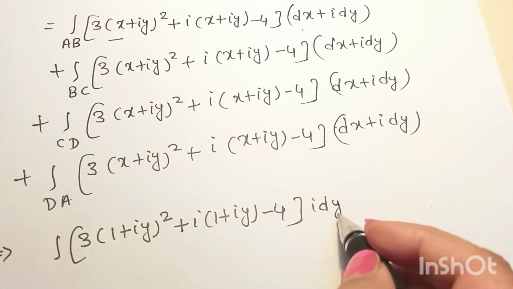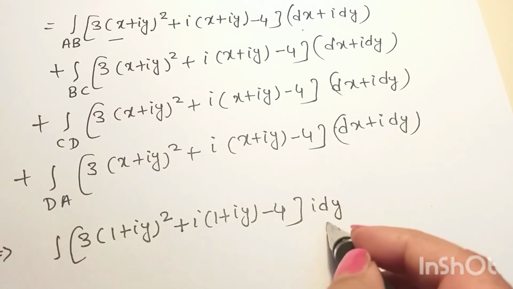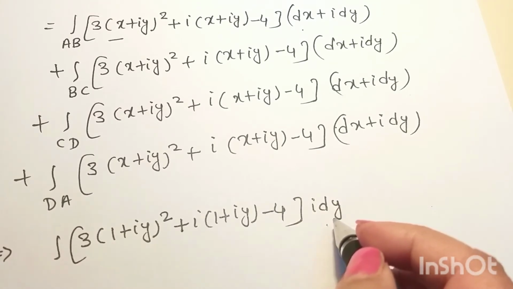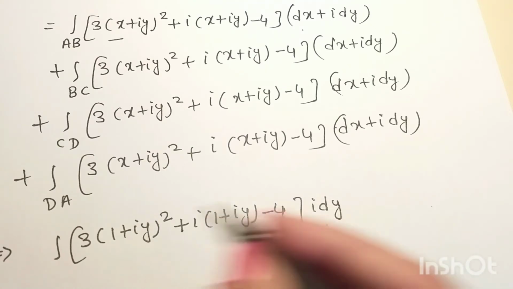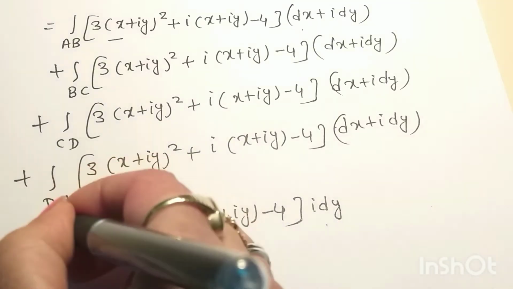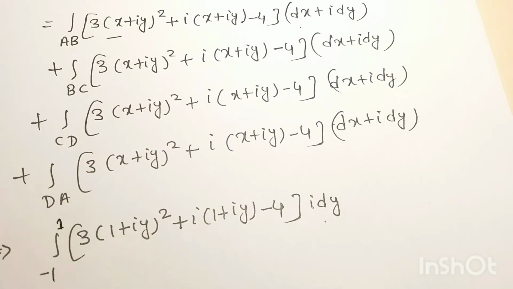And along AB the limits of y will be minus 1 to 1, because y varies from minus 1 to 1 along AB.